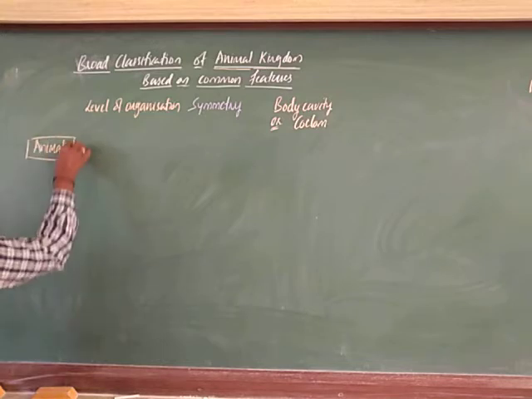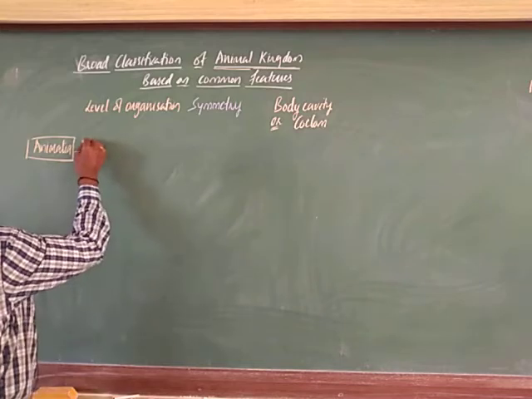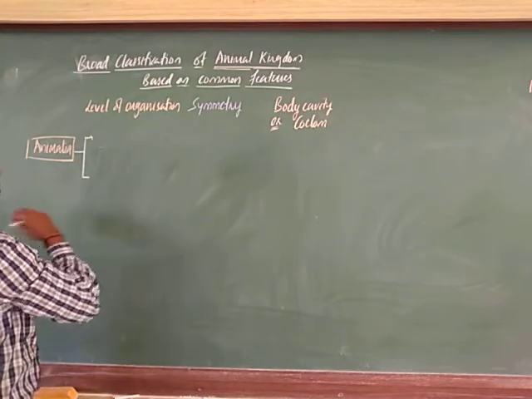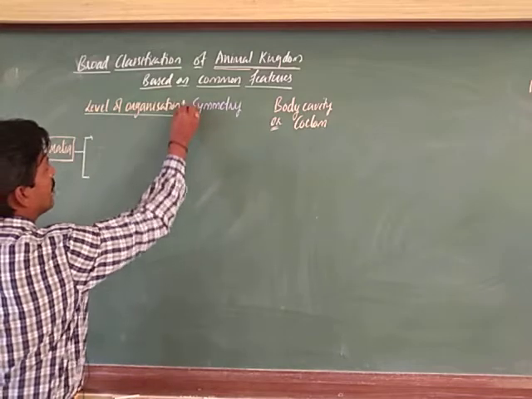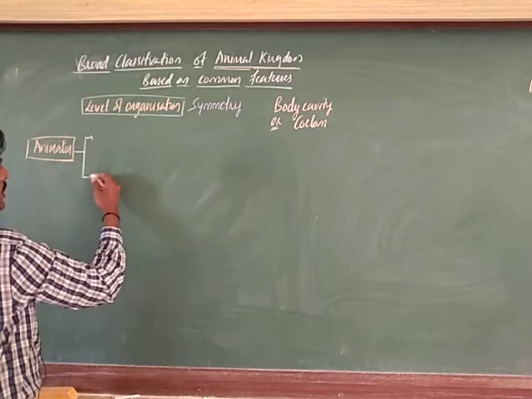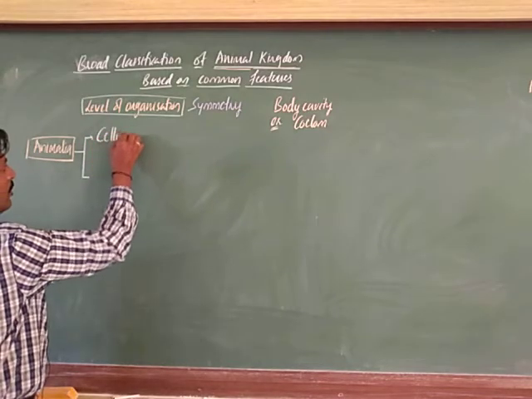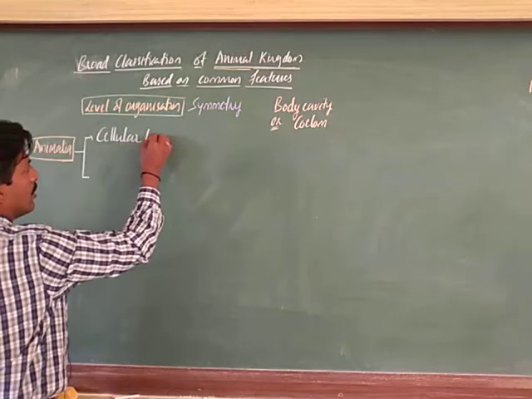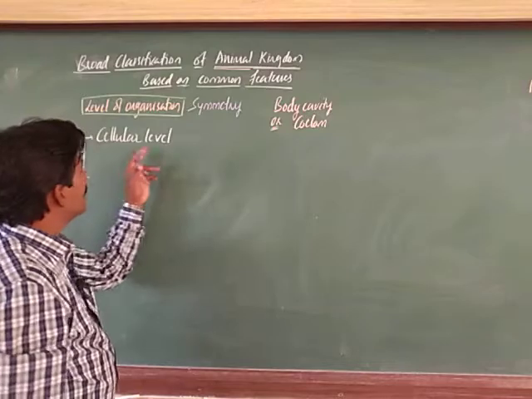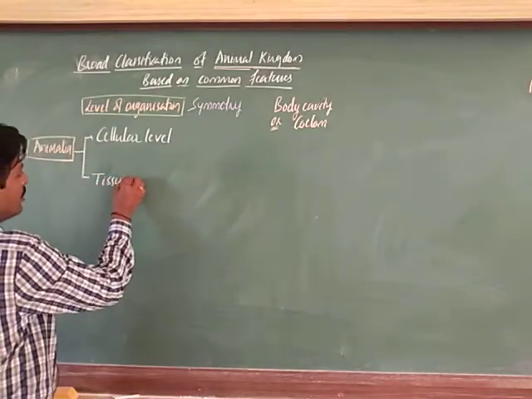Here we will divide it into two groups, based on the level of organization. First level of organization is the cellular level, the cellular level of organization.